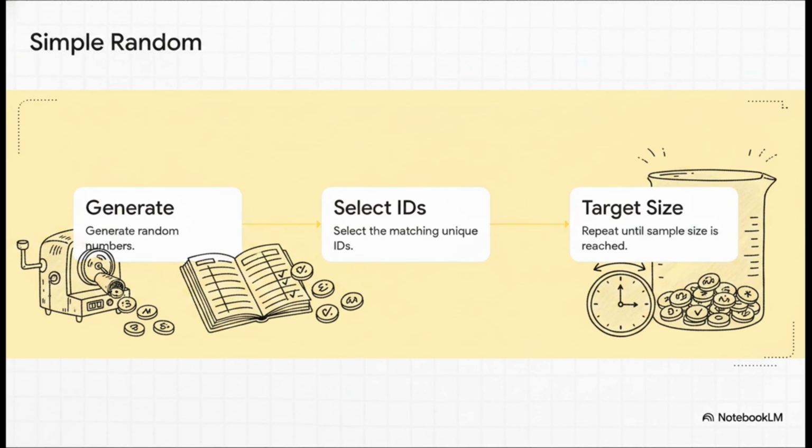Let's look at her first tactical option, simple random sampling. Here, Dr. Mira just uses her generator to pick IDs, ensuring each eligible person has an equal, mathematically sound chance of being chosen. She reads off the generated random numbers and just matches them to her unique IDs until her required sample size is hit. It's highly accurate, very robust, but remember, it strictly requires that perfectly clean sampling frame we talked about earlier.